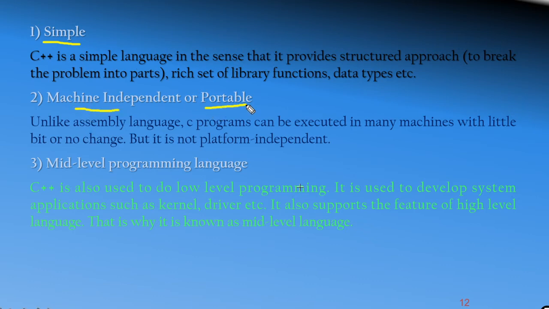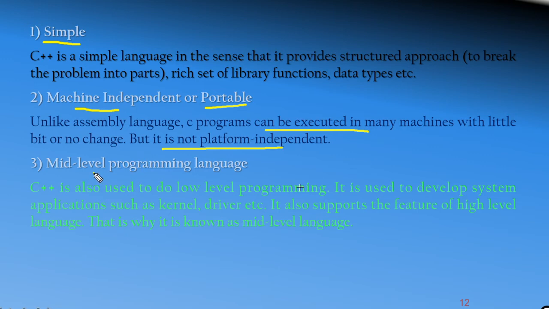That means a C++ program can be executed in any type of operating system or any type of machine. And it can be portable, means we can easily copy or move the programs from one type of machine to another type of machine. Like C programs can be executed in many machines with little or no change, but it is not platform independent, means it can be executed in any type of operating systems, and it can be easily copied from one system to another system. So we call this portable and machine independent.